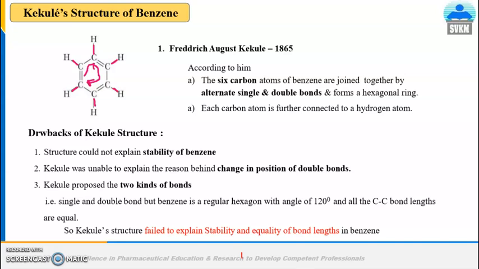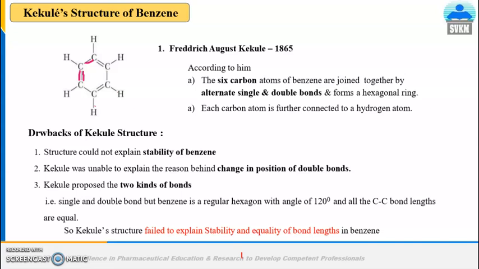One more thing is that Kekulé proposed that 2 kinds of bonds are there in the structure of benzene. According to Kekulé, the single bond and the double bond have different bond lengths. But later on it was found that these 2 types of bonds do not actually exist in the benzene structure.